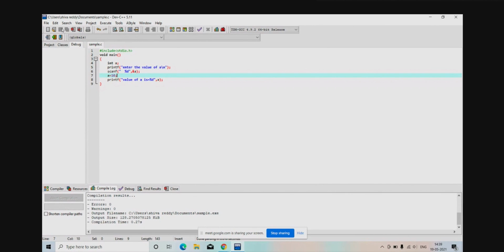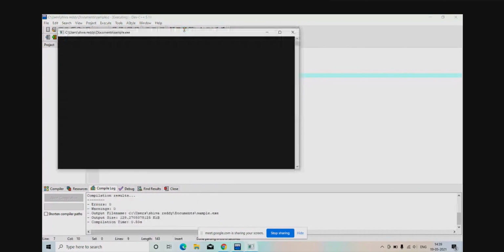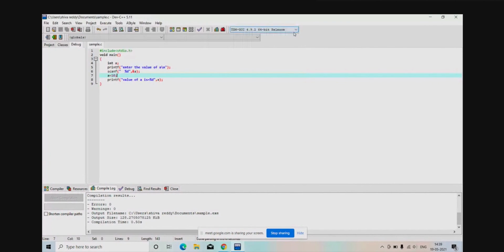The user will enter some value like 45, but after the scan, we have again assigned the value for a as 10. So now just check it. I assume that I have given 45, but the answer is 10. That is important. You can get a little bit of confusion on this, so you should be cautious when you solve this kind of issue.